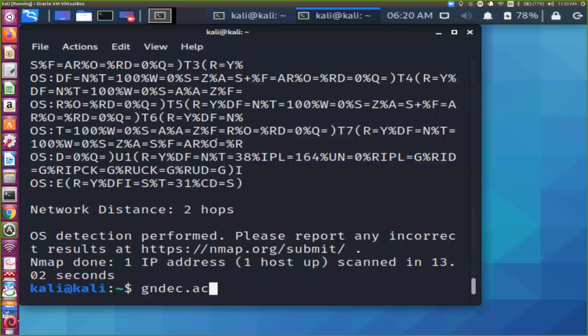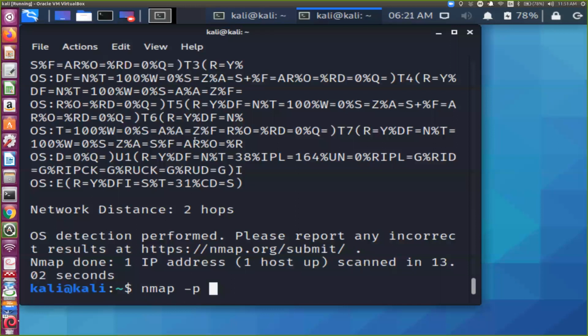Now I want to scan a certain range of ports. Let's say I want to see the first 100 ports. In that case, I can give nmap. Let's say my vulnerability is in telnet, that is port number 23.